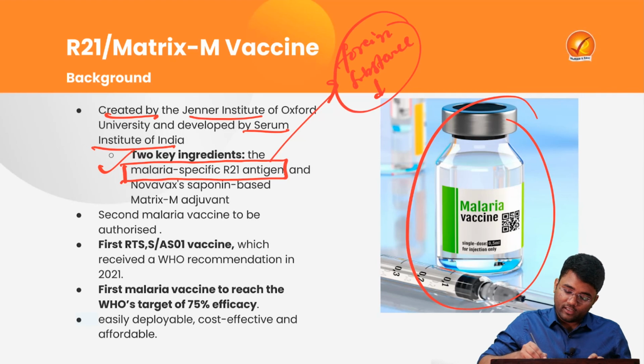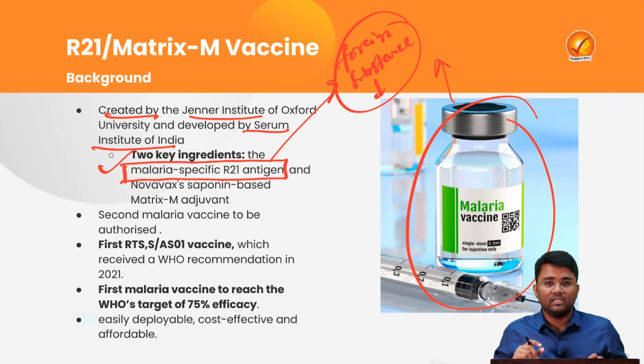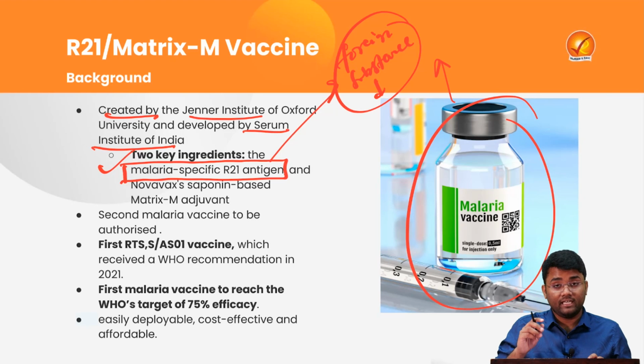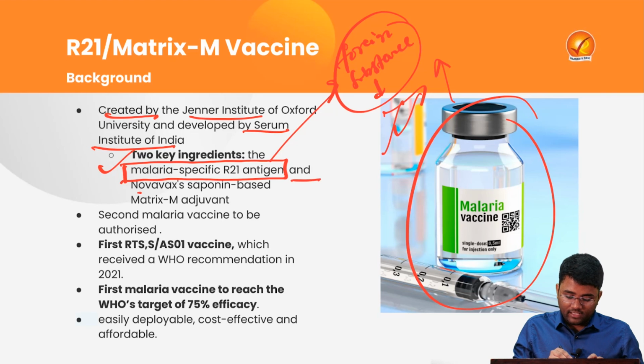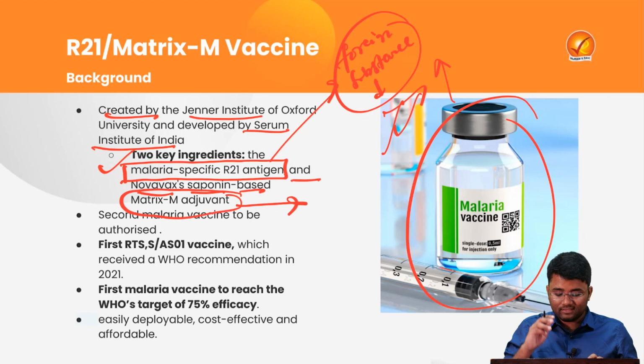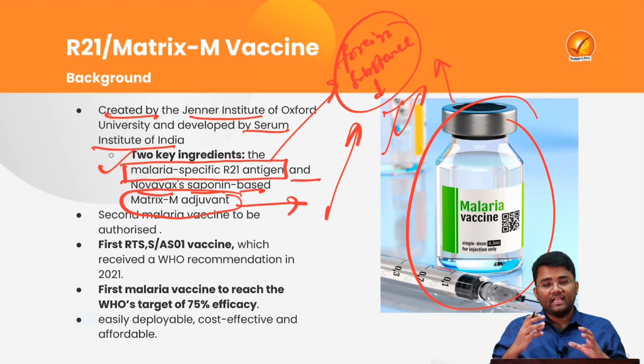So they are foreign substances. When they are injected into your body, they trigger an immune response, so that the next time an infection comes, your body will have antibodies that can fight that infection. Then it will also have the Novavax saponin-based Matrix-M adjuvant. What does this adjuvant mean? This is an ingredient that can enhance the immune response. This adjuvant will help increase the efficiency of the immune response generated by this antigen.